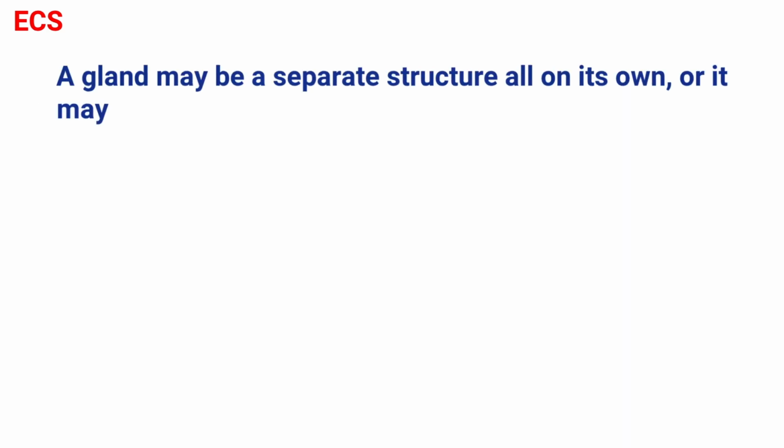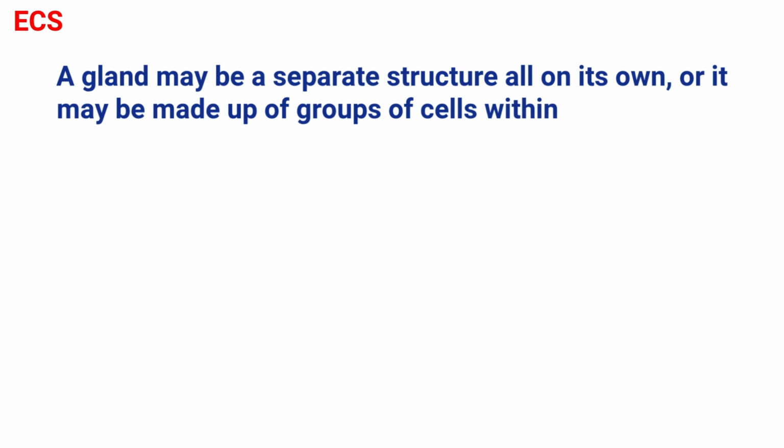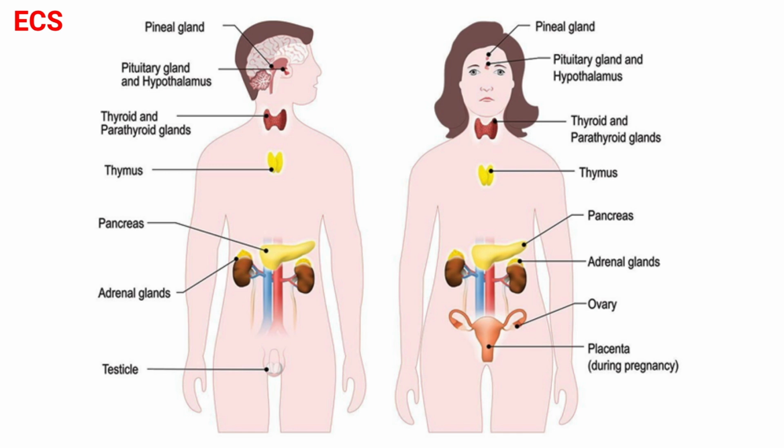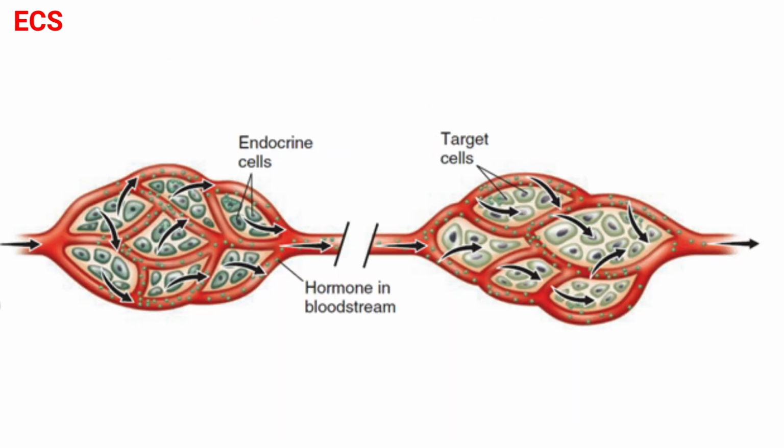A gland may be a separate structure on its own, or it may be made up of a group of cells within an organ that function together to produce hormones. The hormones produced by the gland are secreted outside the cells that produce them. There are no special ducts to carry the hormones to their destination. Instead, the bloodstream is a transportation system. Once secreted by the gland, the hormones are transported by the blood and travel everywhere the blood travels. It can be to the liver, the eye, even the big toe.